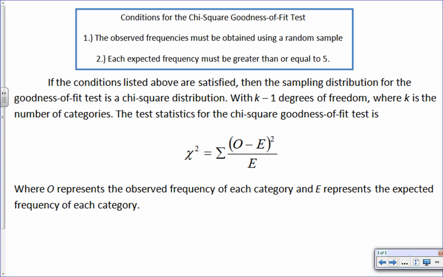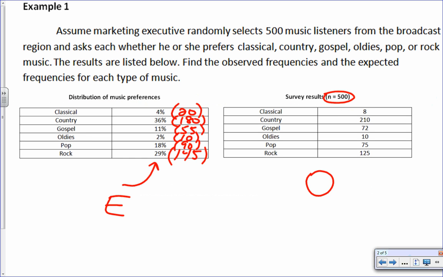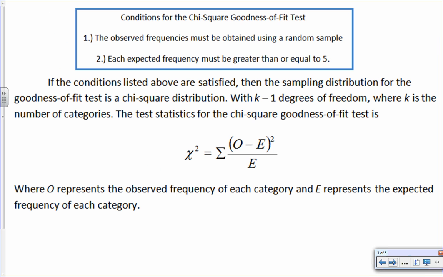So the next thing we got to do before we actually finish this particular example, we're going to go back to that data. Okay. Before we finish that, here are the two conditions that we really need. The first one is the observed frequencies must be obtained using a random sample. Well, let's go back. Was it a random sample used? Based on what we see here in example 1. I think it was, wasn't it? It was what, the fourth word in, right? It says randomly, right? Selected 500. Okay, so we're good. Check mark there.